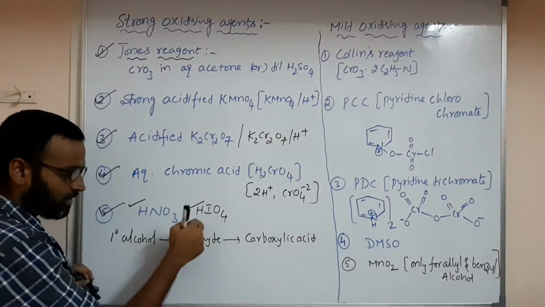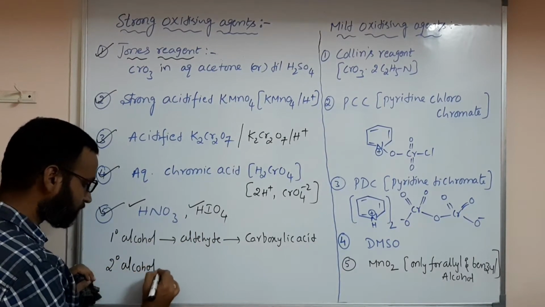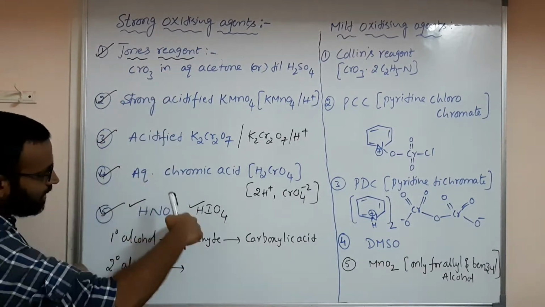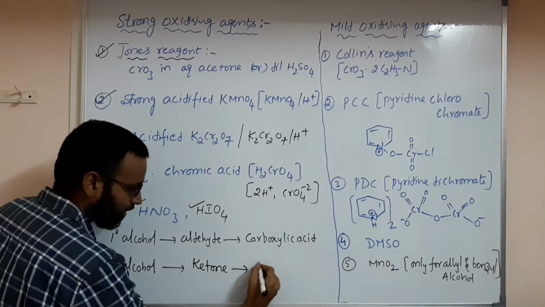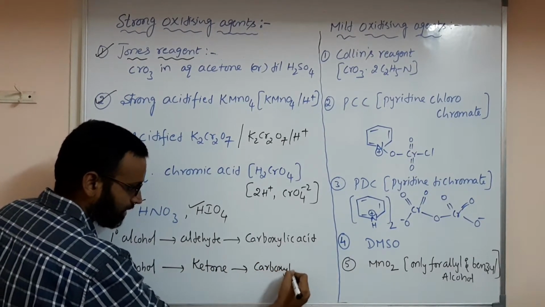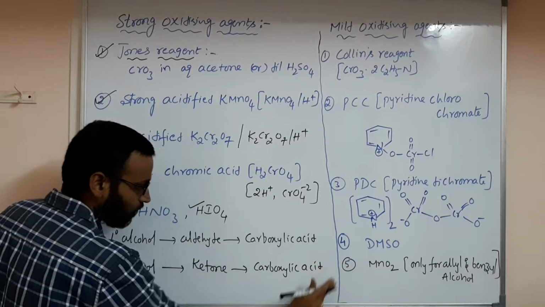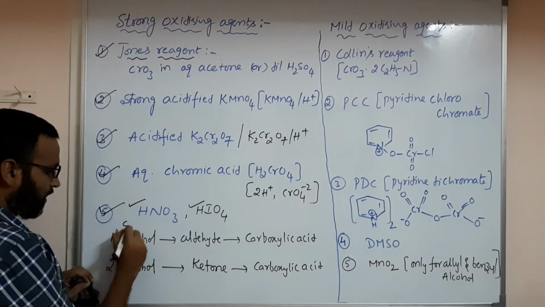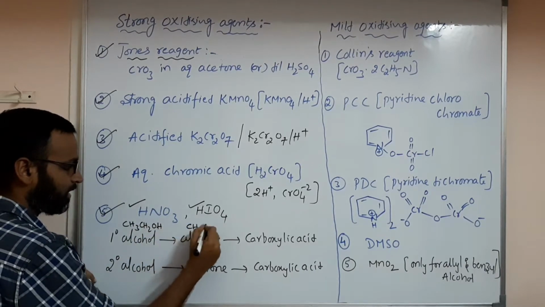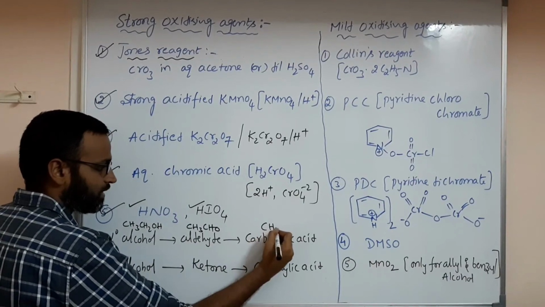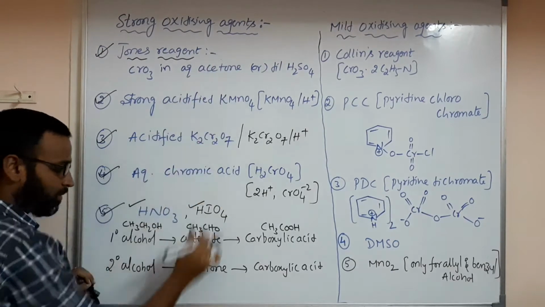Okay, some reactions of these I will give you. And if you use a secondary alcohol for oxidation with these oxidizing agents, then it is first converted to ketone and then converted to carboxylic acids. But what is the difference? Primary alcohol, suppose you are having CH3CH2OH. Then the aldehyde is CH3CHO. Then the carboxylic acid is CH3COOH. Correct? Now, in the previous year I wrote it, but again I will write it clearly now.